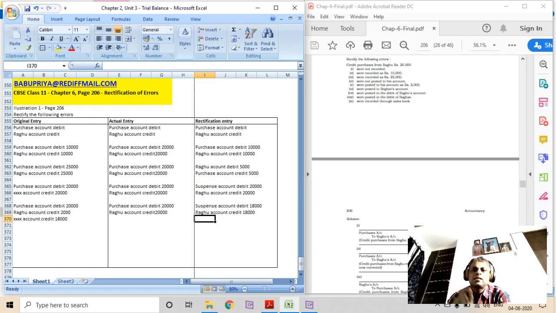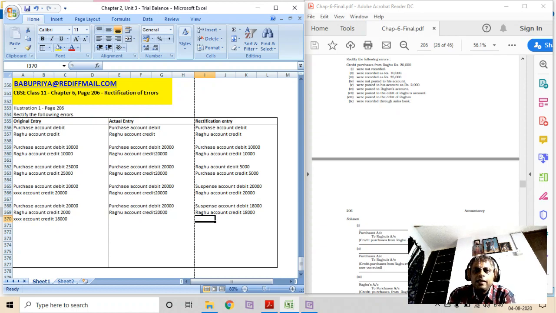Here, friends, in all this, you have to see that there is no rectification happening on the purchases account, because it is assumed the errors given here are all related to Raghu's account. It is assumed that purchases is entered correctly. That is how the student should understand. Credit purchases from Raghu for rupees 20,000 were not recorded means it is not recorded at all, and the entry should be purchase account to Raghu account.